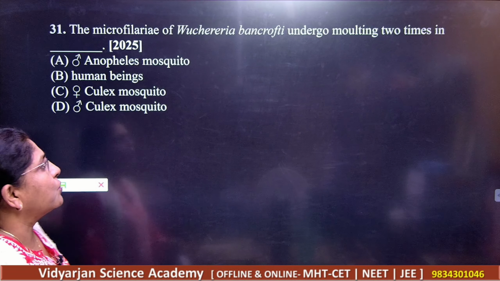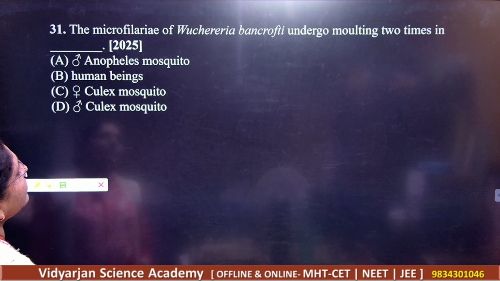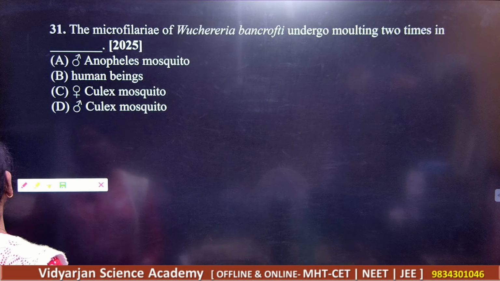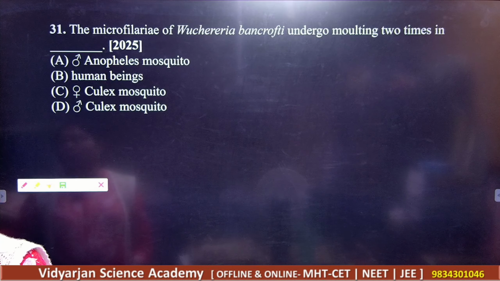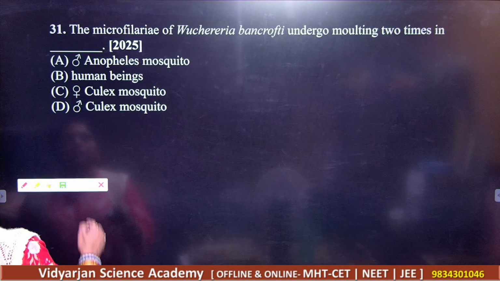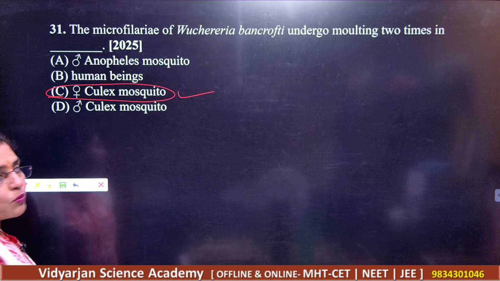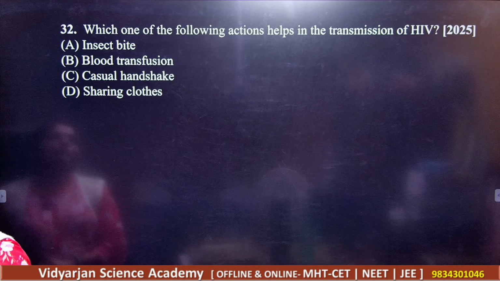So please go through that. So what they are asking us is that the microfilariae of Wuchereria bancrofti undergo molting 2 times in which region? That is the Culex mosquito. In the mosquito body, they will undergo molting 2 times, right? So you should know the pathogen.